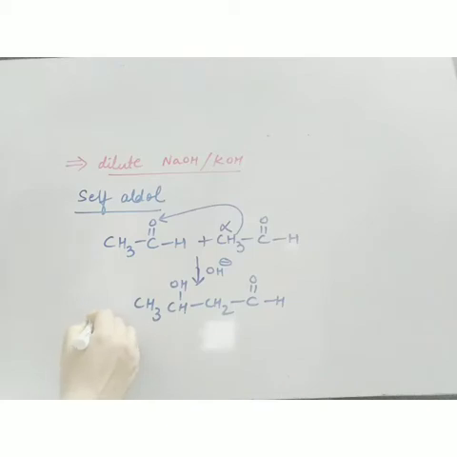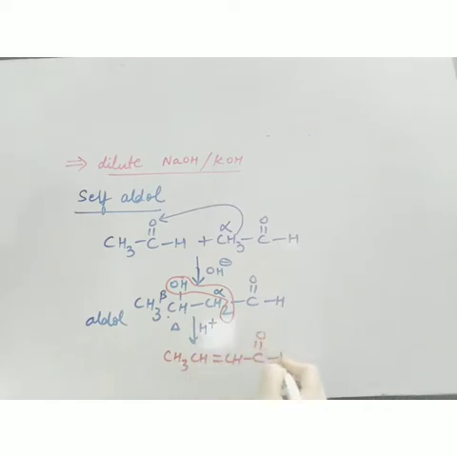Product aldol, if it is treated with acid, now what will happen? There will be elimination of water molecule. Now there will be beta elimination. Now this carbon is alpha and this carbon is beta. So how will the elimination occur? OH is removed from beta carbon and H is removed from alpha carbon like this. And we'll get an unsaturated aldehyde. So this is the final product of your aldol condensation.